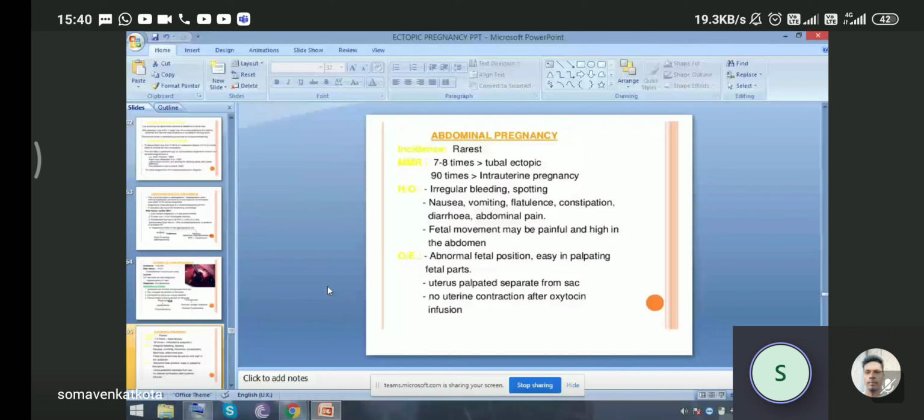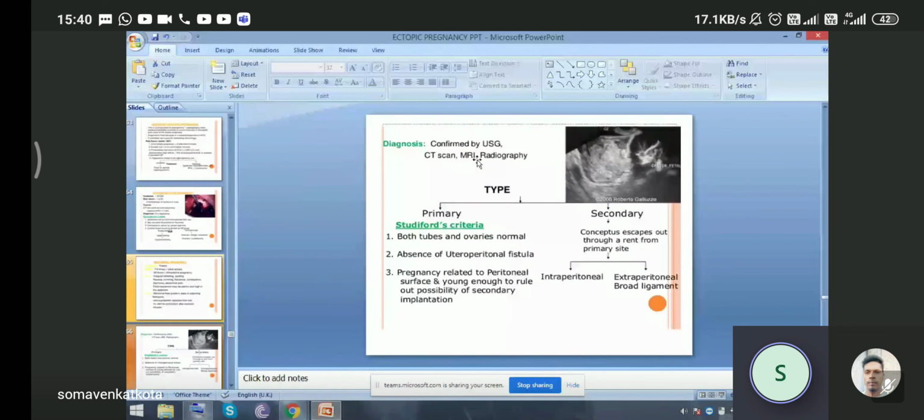The diagnosis is made by USG, CT scan or MRI. The types are primary and secondary. Studdiford's criteria for abdominal pregnancy: both tubes and ovaries are normal in shape and size, there is absence of any uteroperitoneal fistula, and the pregnancy is related to the peritoneal surface and young enough to rule out the possibility of secondary implantation. The secondary type is where the pregnancy escapes through a rent from the primary site, which may be located in the intraperitoneal side or maybe in the extraperitoneal, that is the broad ligament.